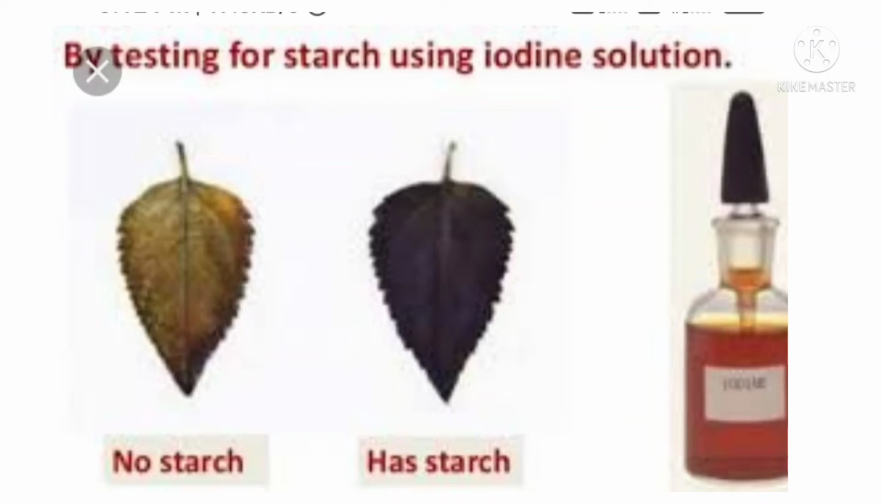What you see in this experiment: the color of the leaf extract of the first plant does not change because the first plant was kept in a dark room. Next, the color of the leaf extract of the second plant turns blue or black because the second plant was kept in sunlight.